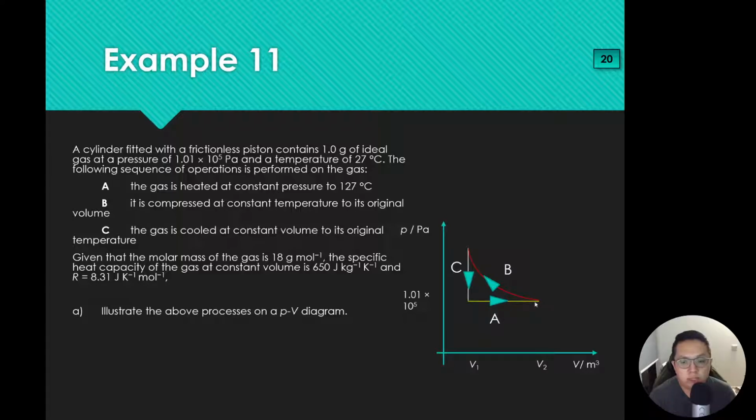And then from B, compress at constant temperature to its original volume. So basically it goes back up to here. When you compress at constant temperature, you have to move along the isotherm, so you have to go up to this point here. And then cool at constant volume to its original temperature at this point over here. So A to B to C, process A, process B and process C together form a cyclic process. So this is the graph you need to draw.